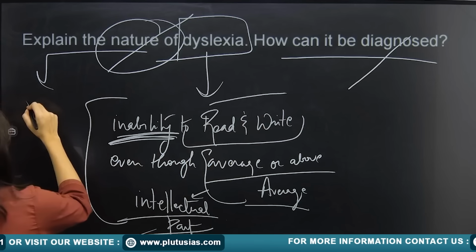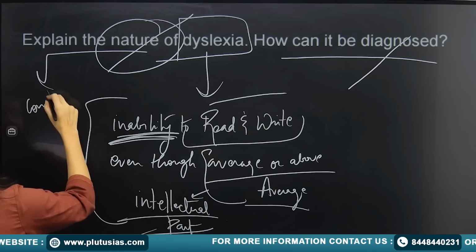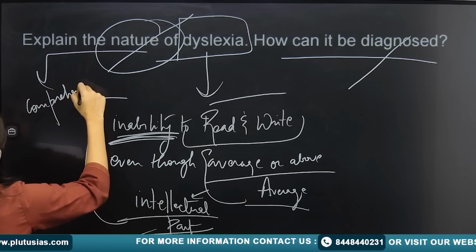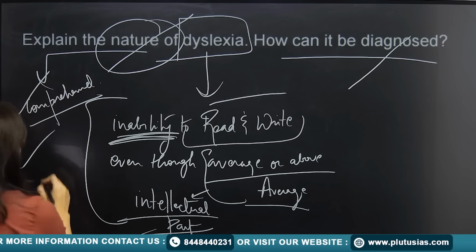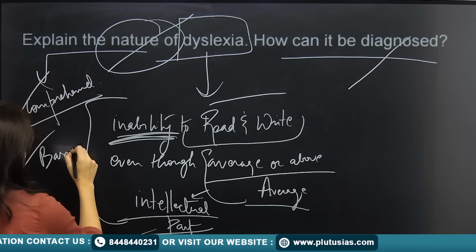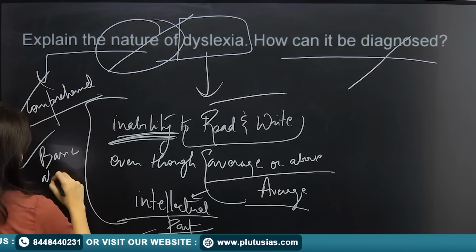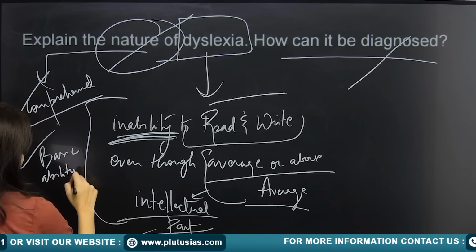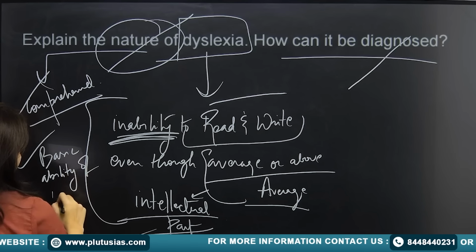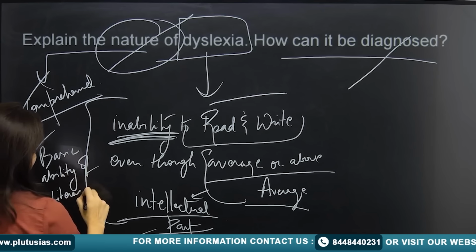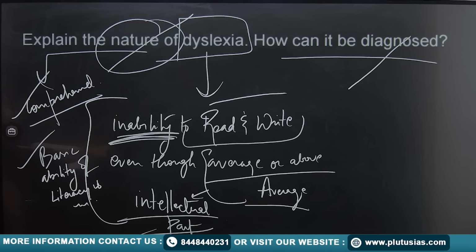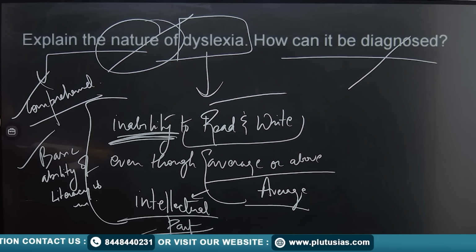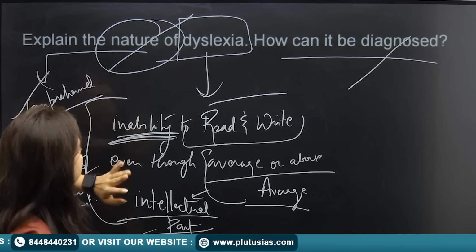You can say the nature is that the person is not able to comprehend things. The person's basic ability of literacy is missing.